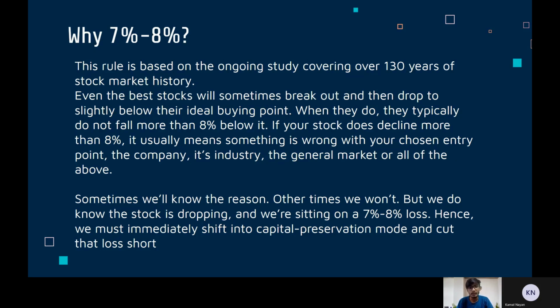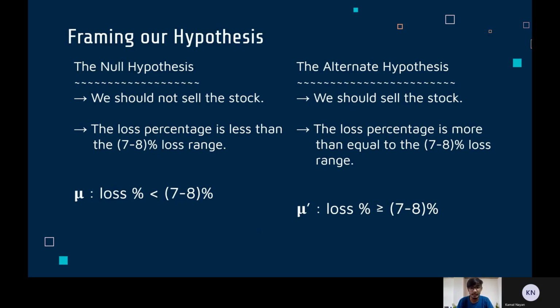To frame our hypothesis, we assign our original decision as the null hypothesis, that we should not sell our stock, and the alternate hypothesis that we should sell our stock. Alternatively, we could say that the null hypothesis is that the loss percent is less than the 7 to 8% margin, and the alternate hypothesis is that the loss percent is more than or equal to the 7 to 8% margin.